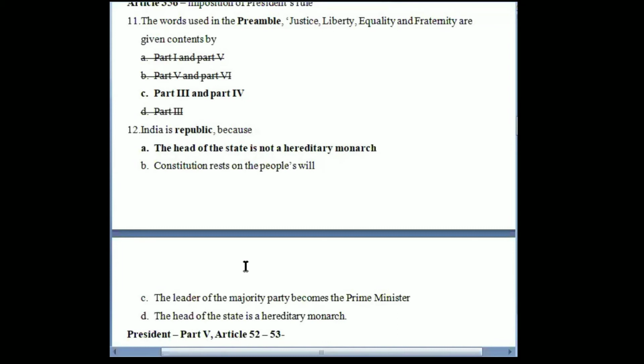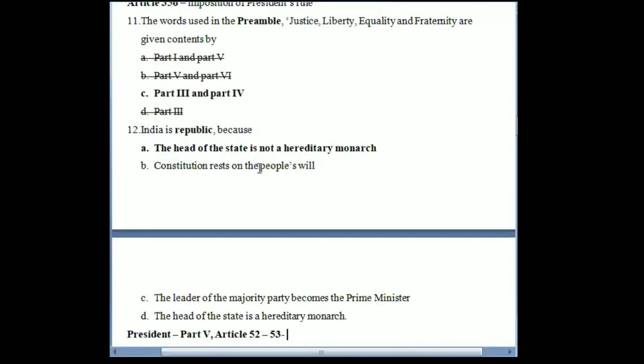So it is part 5 that provides for the position of president, and also part 5 mentions regarding appointment of the president, how he would be appointed and qualification and everything. So he will not be a hereditary monarch. Any person fulfilling those criteria or those qualifications can become a president, right?